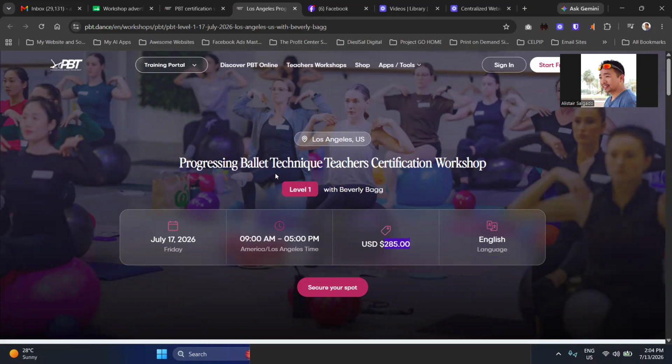So my job was the full funnel from page to conversion, and this tracker is how I made sure every dollar spent could be traced back to an actual booking. Across the campaign period, I managed paid ads budget for almost a dozen workshops, 20 countries and 8 languages, tracking every dollar down to individual cost per booking.